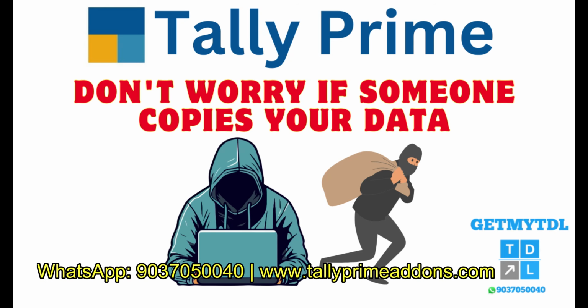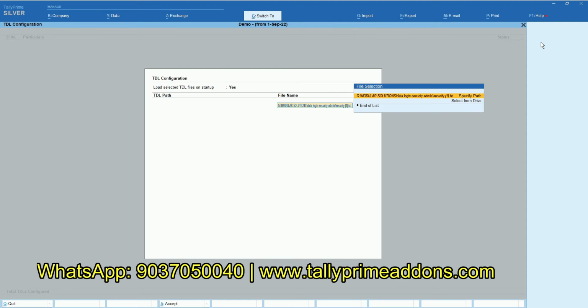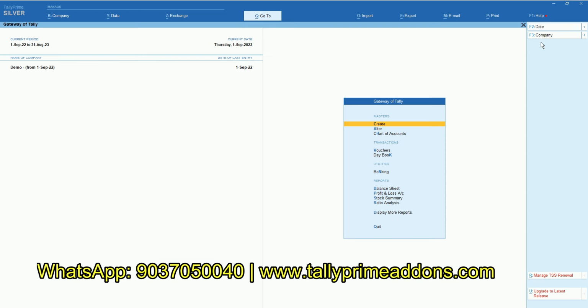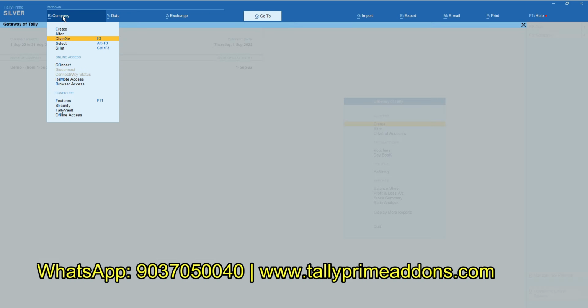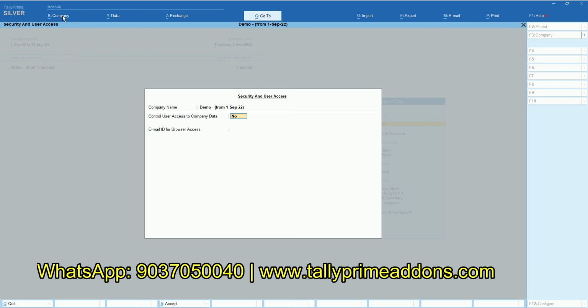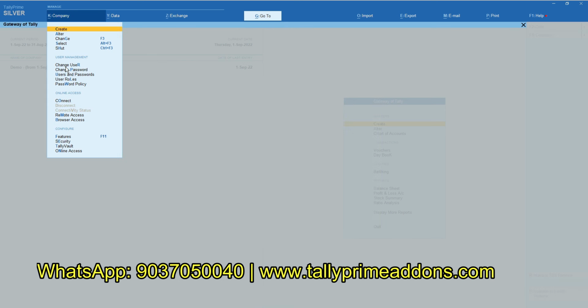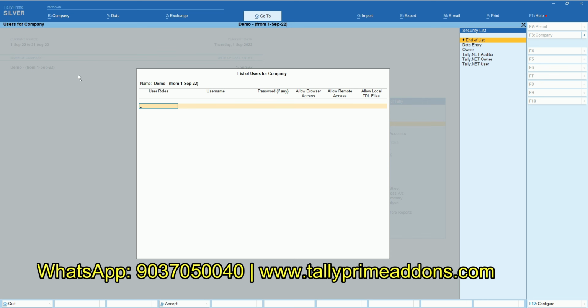Your Tally data is not safe because anyone can copy your Tally data and open it in any Tally if they know your username and password. Now, using this add-on, you can protect your company data. If anyone copies your Tally data and opens it in their Tally, even though they know the username, password and admin credentials, they cannot log in to their Tally.